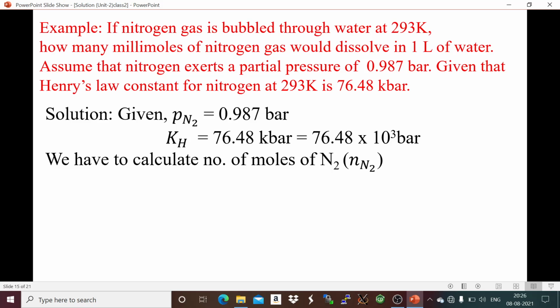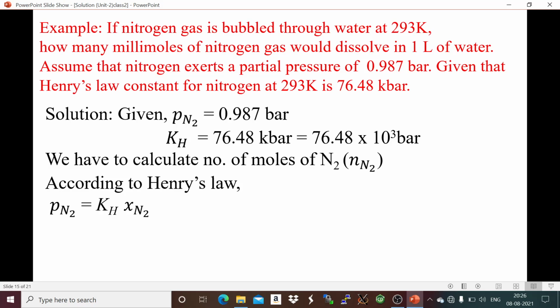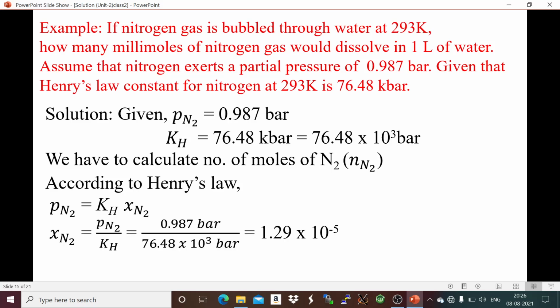First applying Henry's law, partial pressure of nitrogen equals KH into mole fraction of nitrogen. Putting the values and calculating, the mole fraction of nitrogen is 1.29 into 10 to the power minus 5.